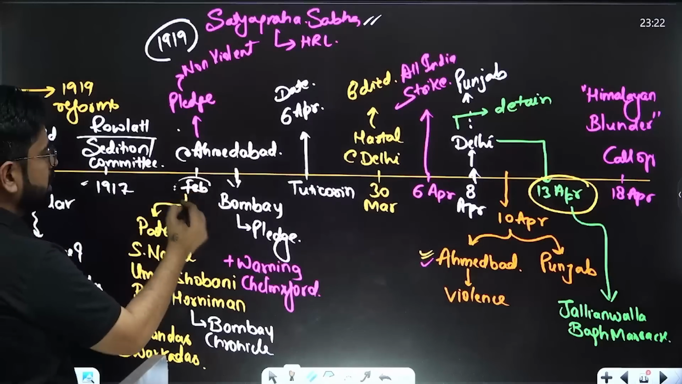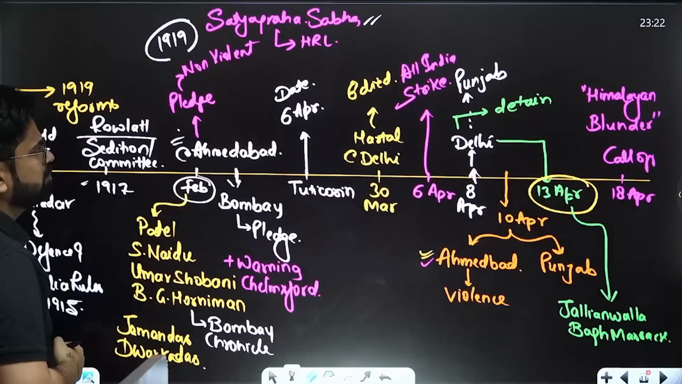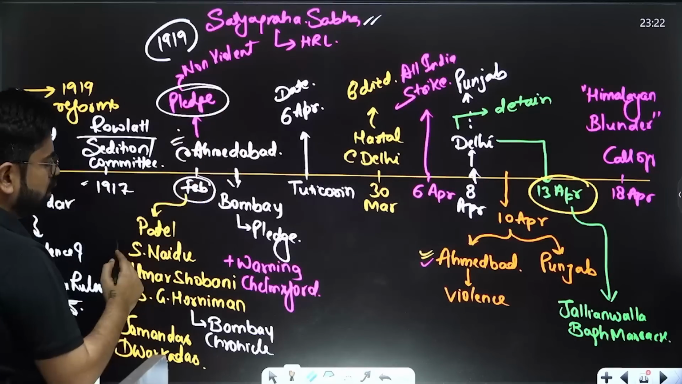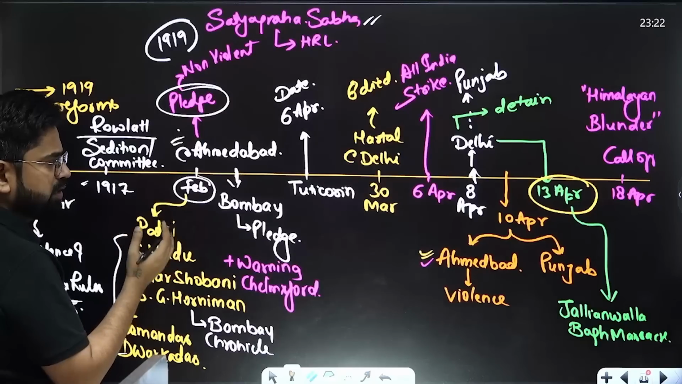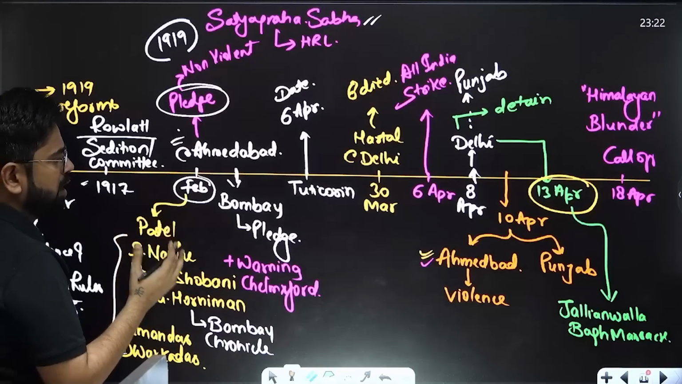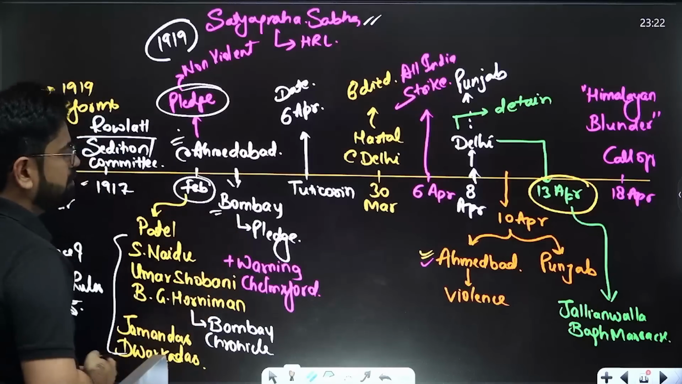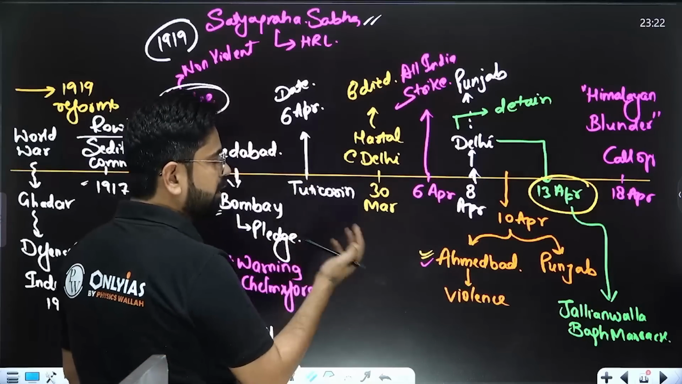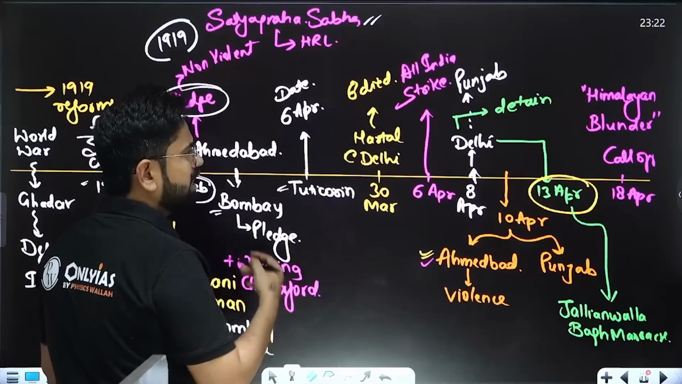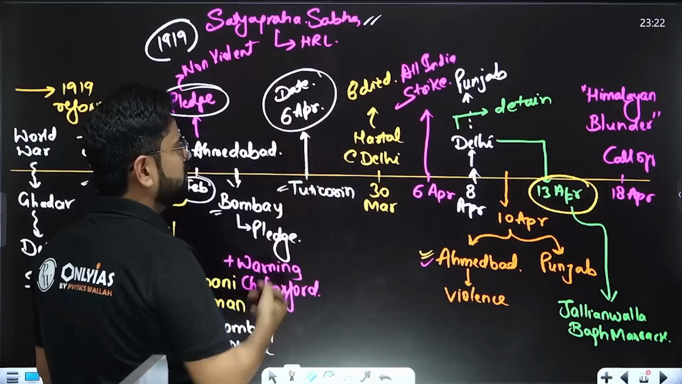And in February, at his ashram at Ahmedabad, first of all, Gandhiji asked a lot of leaders to come and pledge that they are going to stick to Satyagraha, to peaceful resistance. Eventually, after that, he also went to Bombay for the pledging itself. Then he started touring. He went to Tuticorin. He announced that 6th April is going to be the date.